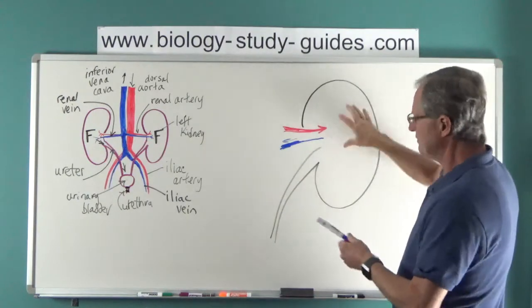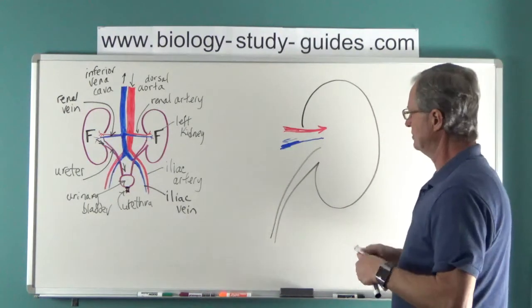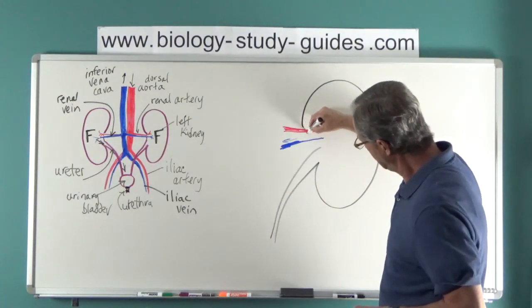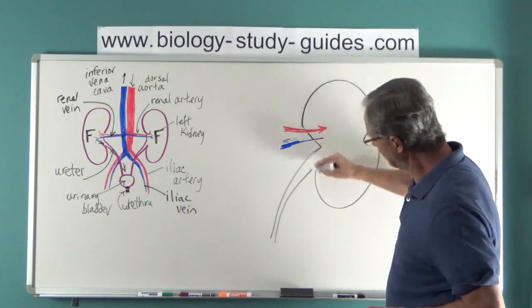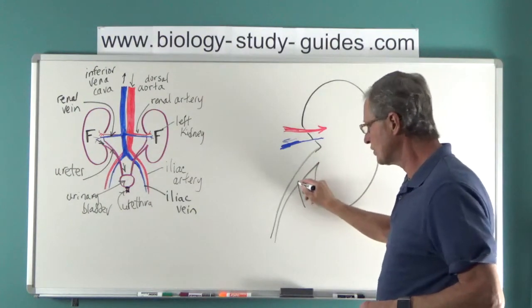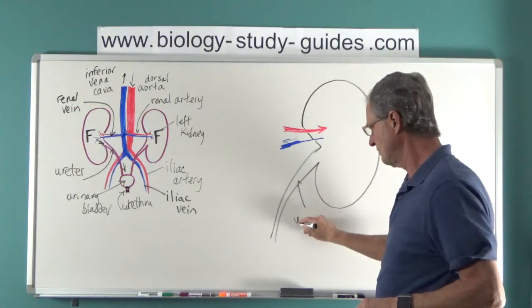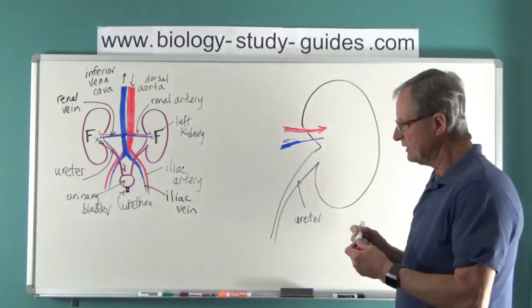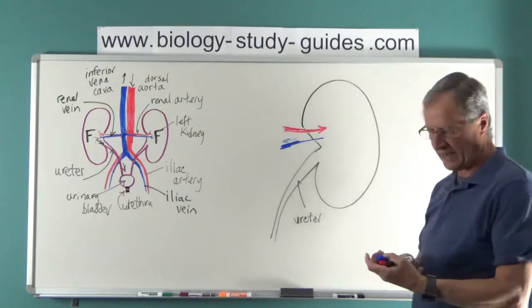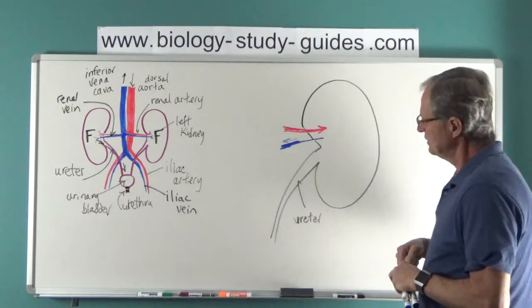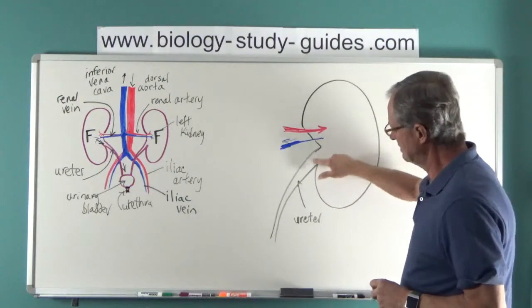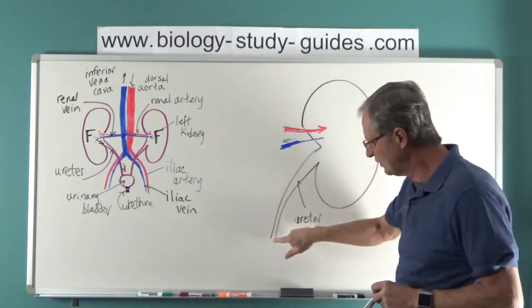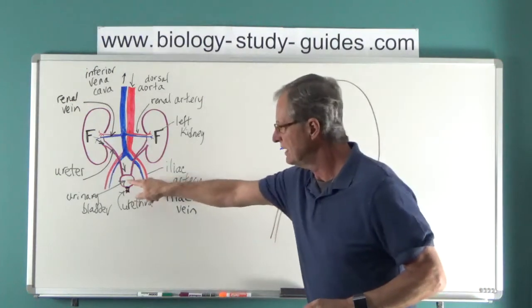And the filtration process that I alluded to occurs in the kidney itself. This stubby end right here, this is the ureter, remember? And it's a muscular tube, and the peristaltic activity forces the urine down. So obviously this space here, this is the hollow tube, the lumen of this tube is continuous with, down here, the bladder and the urethra.